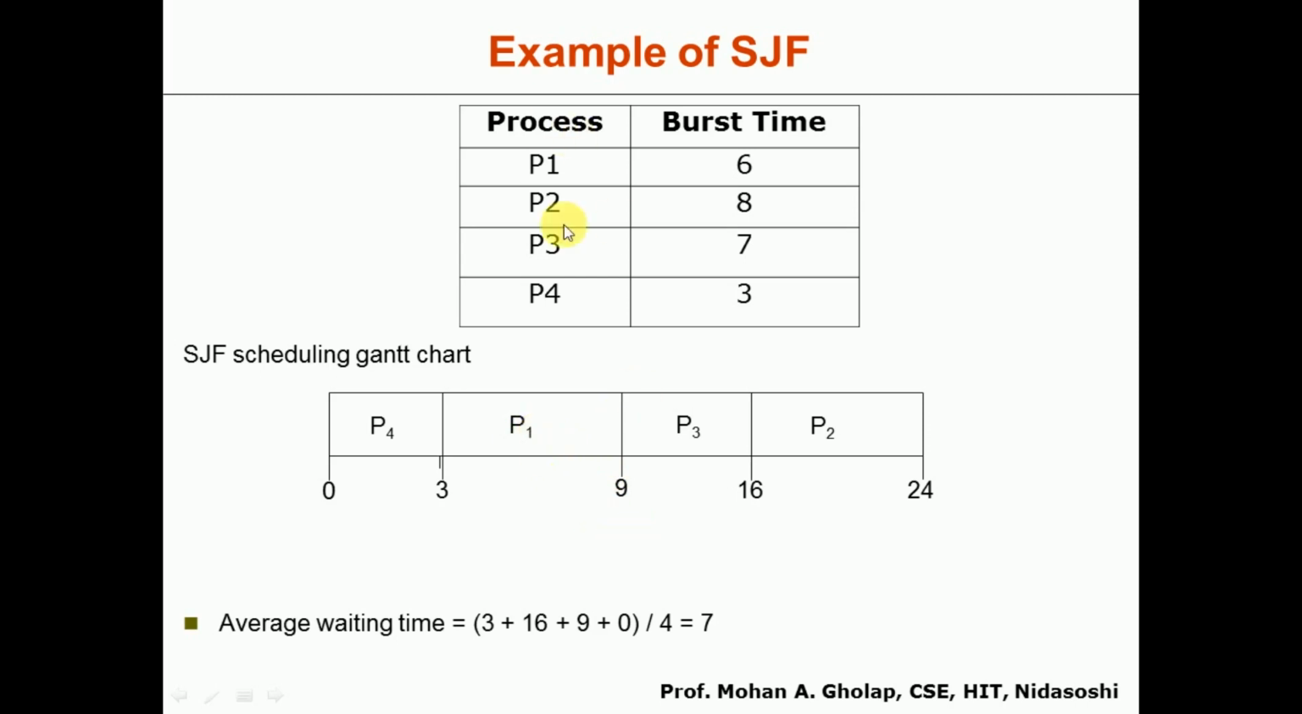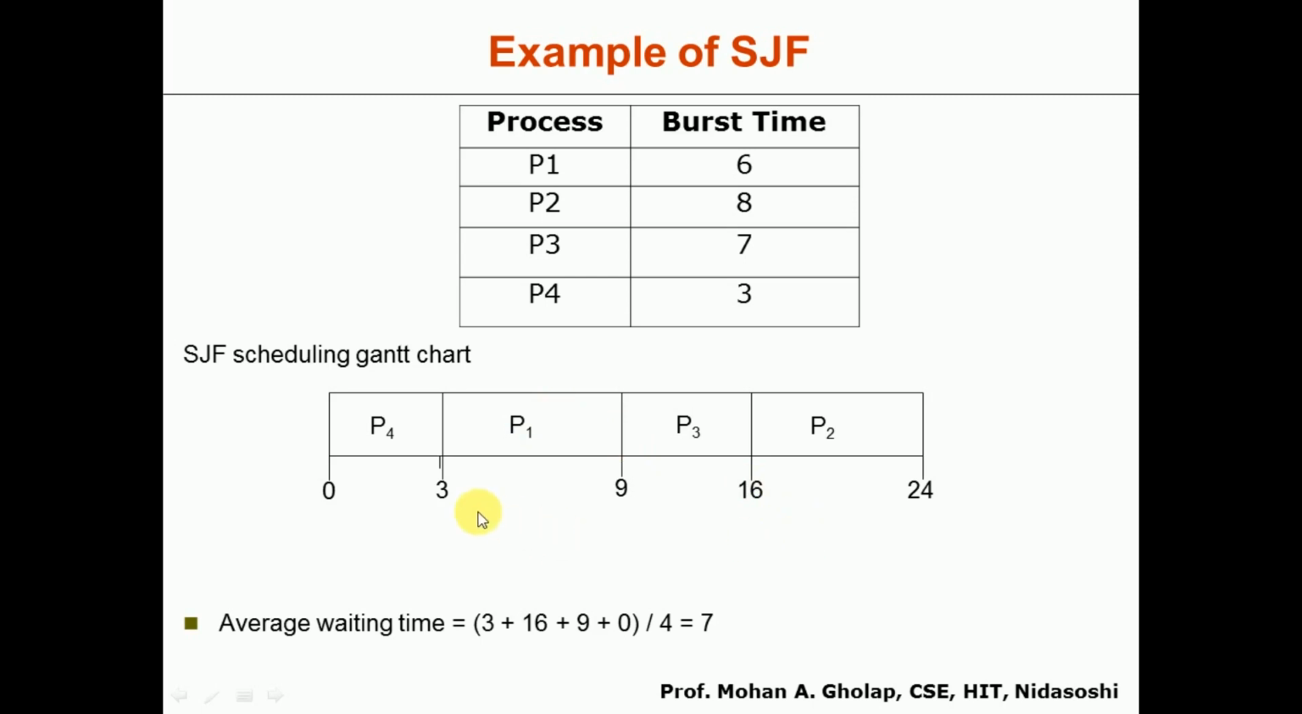So P1 and P4 have finished the execution. The remaining 2 processes are P2 and P3. Out of P2 and P3, P3 has less burst time, that is 7. So P3 will be allowed for execution after P1, starting from timeline 9. P3 requires 7 milliseconds, so from 9 to timeline 16, P3 will execute. After that, the remaining is P2, which will execute for 8 milliseconds, from timeline 16 to timeline 24. In this way, the shortest job first scheduling algorithm will work.